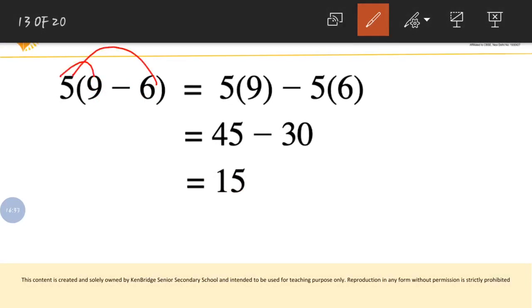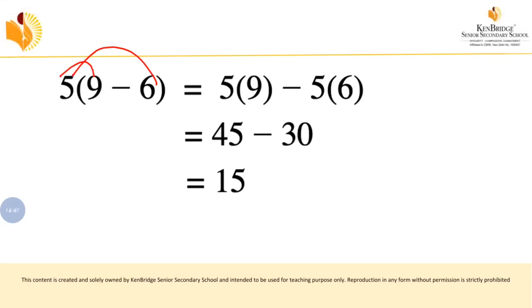So 5 into 9 minus 5 into 6. So 5 9s are 45 and 5 6s are 30. 45 minus 30 becomes 15. So this is what you have to write. This is called the distributive property. Understood? So you can calculate it easily.